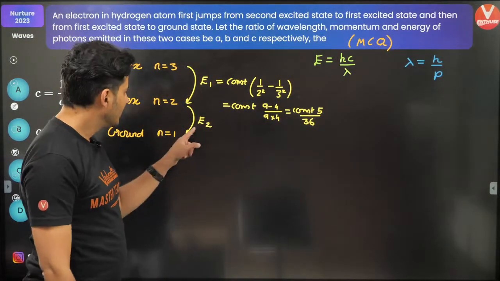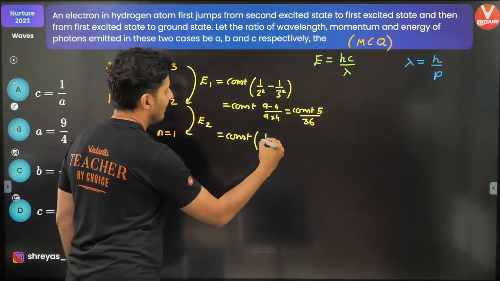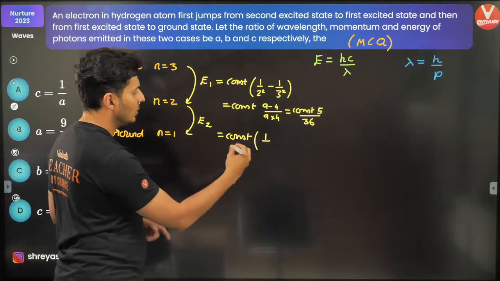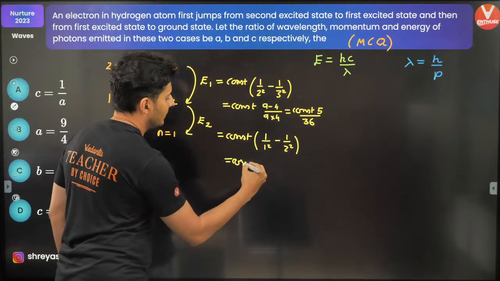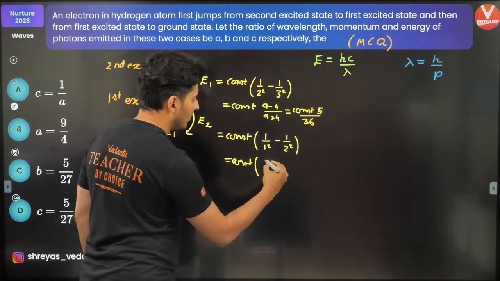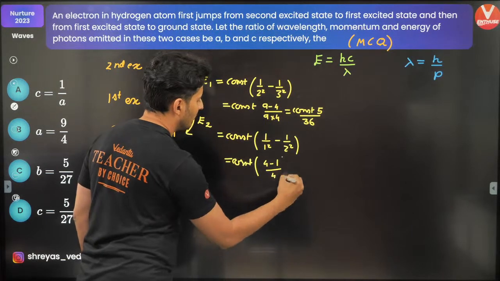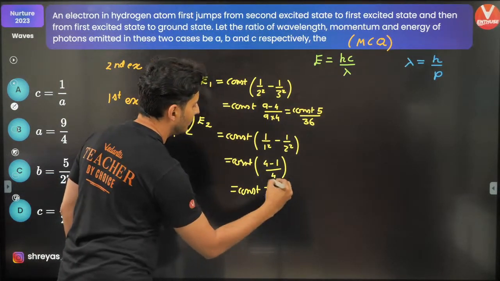Similarly for here, you will get the constant times 1 square minus 1 by 2 square, which is 4 minus 1 by 4, so the constant times 3 by 4.